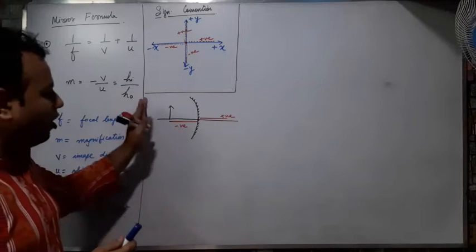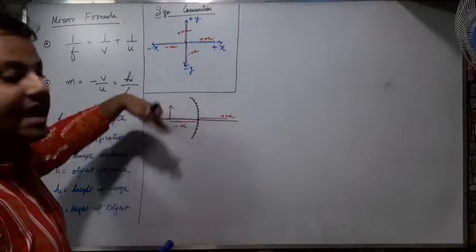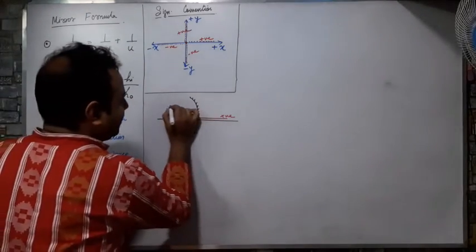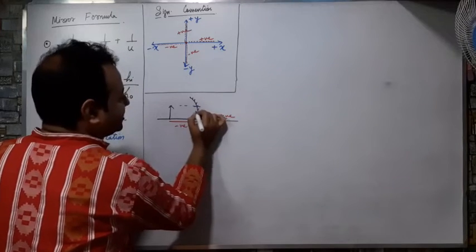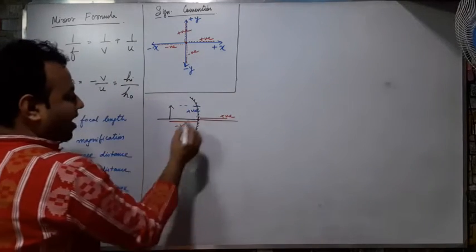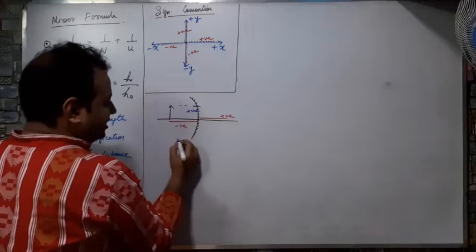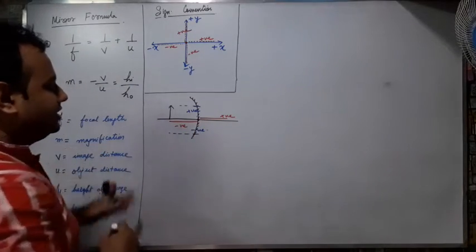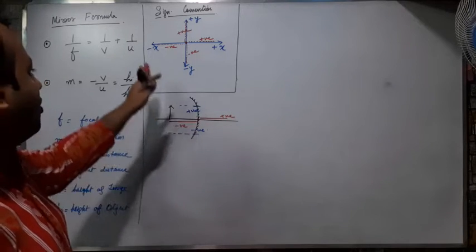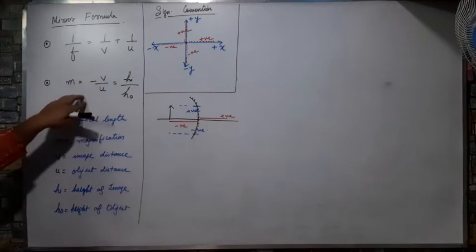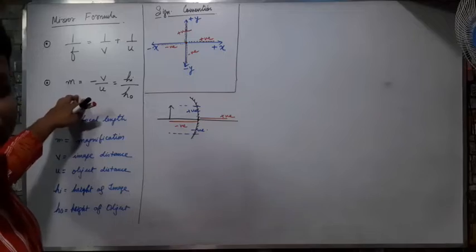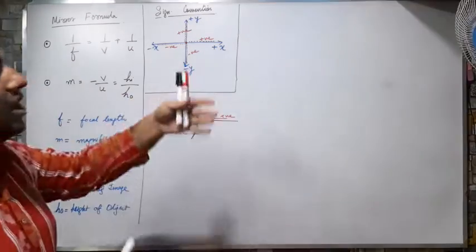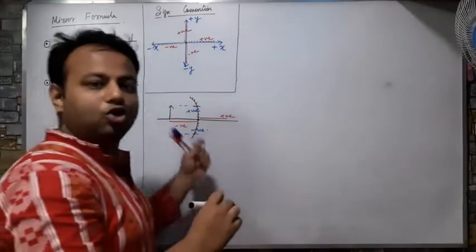The object is on the upper side, so the distance on the upper side is positive. And if I take the distance on the lower side, that will be negative. This rule has to be applied for calculating this kind of sums. I am giving you an example of how to do this kind of sums.